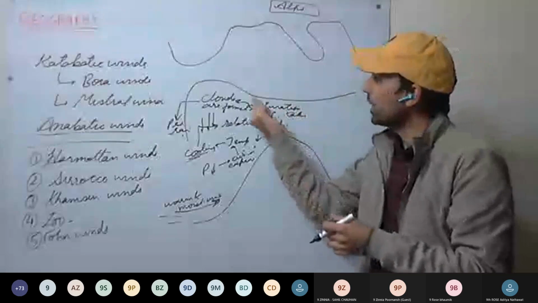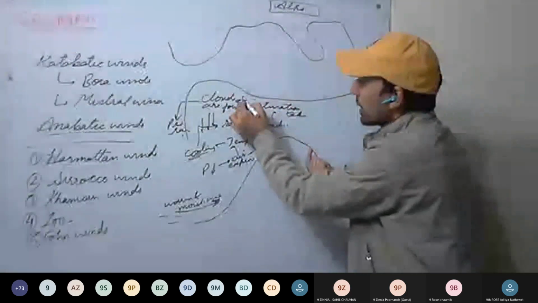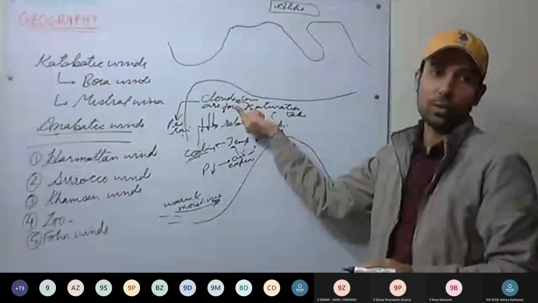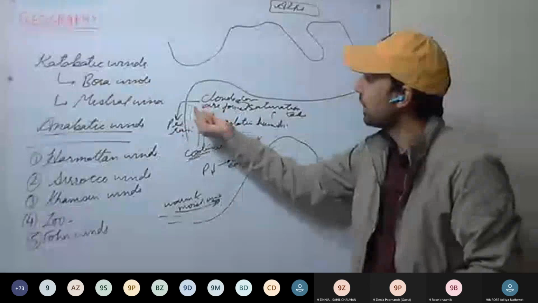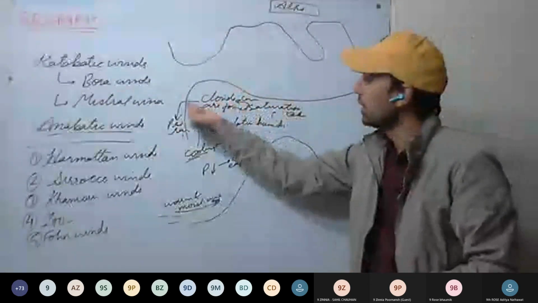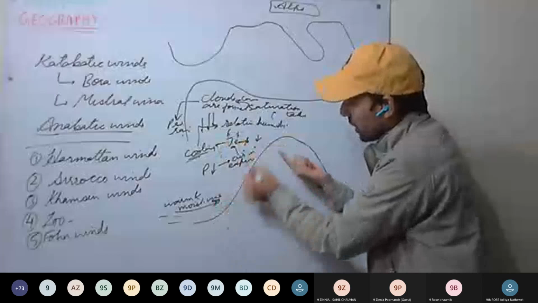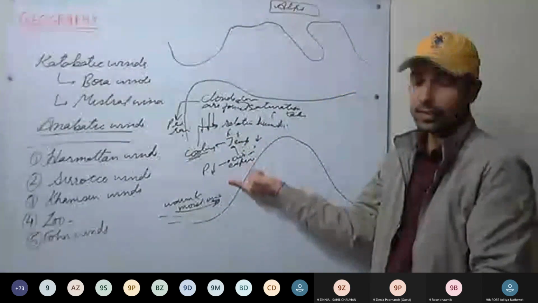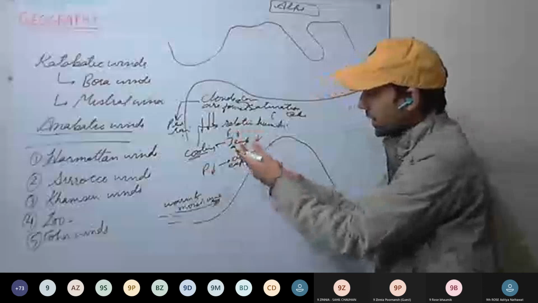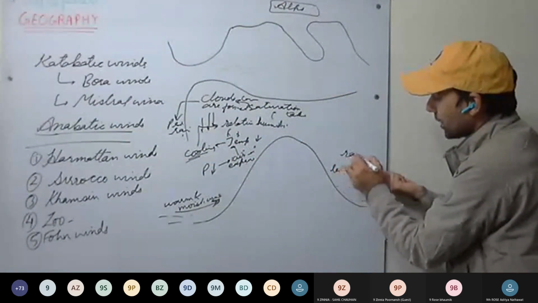As saturation takes place, condensation takes place and clouds are formed. As clouds are formed, these clouds may rain as it reaches the dew point, and precipitation takes place. That is, rainfall will take place. So this is which side? Windward side. This is windward side, but this side is leeward side or rain shadow area.